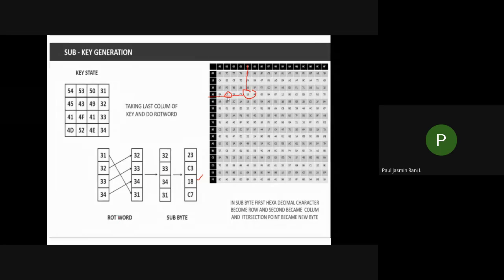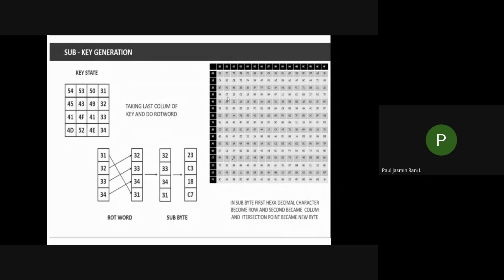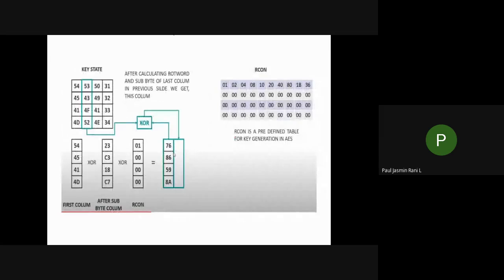And you have to get your sub byte. After getting the sub byte, you got the values 23, C3, 18 and C7 from the tabular column by mapping the rows and columns. So now you got the sub byte, that is the first one: 23, C3, 18 and C7, isn't it?